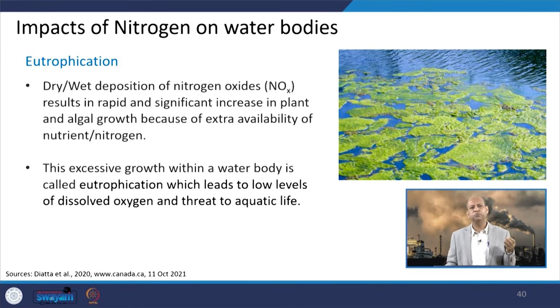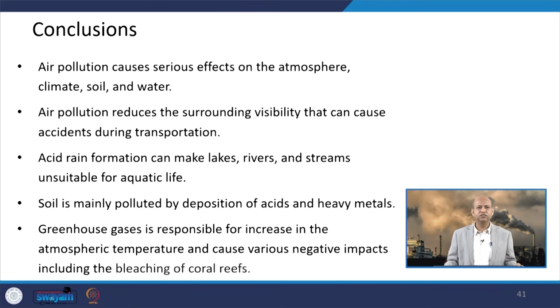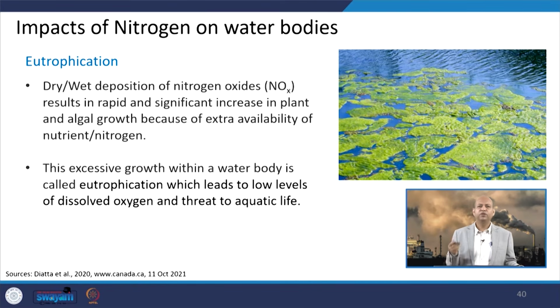Then there are impacts of nitrogen on water bodies, because, as I said, nutrients like nitrogen and phosphorus are very important for enhancing or reducing the growth of plants. In certain water bodies, if nitrogen increases, this can result in a bloom of algae and similar plants in the water body, and it results in a reduction of oxygen.